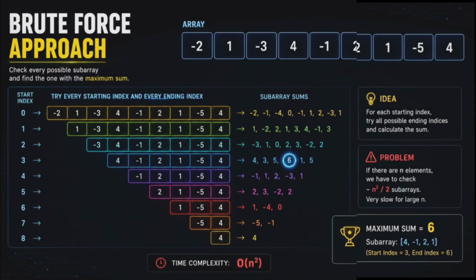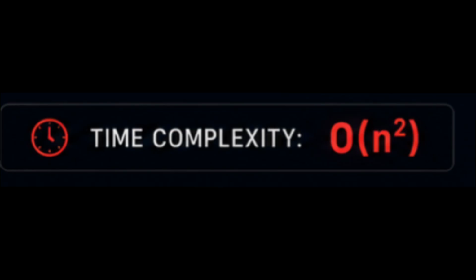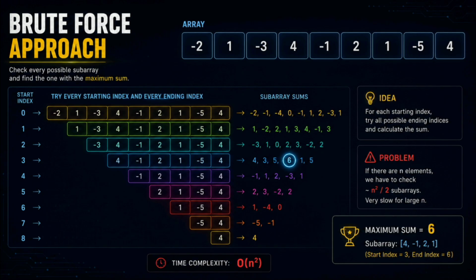First, let's see about the brute force approach. What could be the brute force one? Select every single subarray, find the maximum one and just return it. This is the brute force one. So what could be the time complexity for this one? Which is big O of n square, because we will be traversing the entire array again and again to find the subarrays, which could take at most n square time complexity, right? So this is the brute force one.